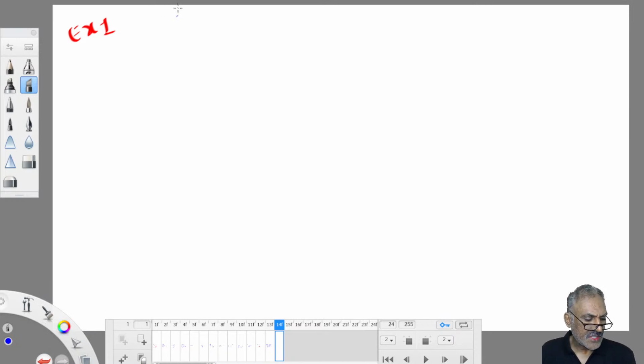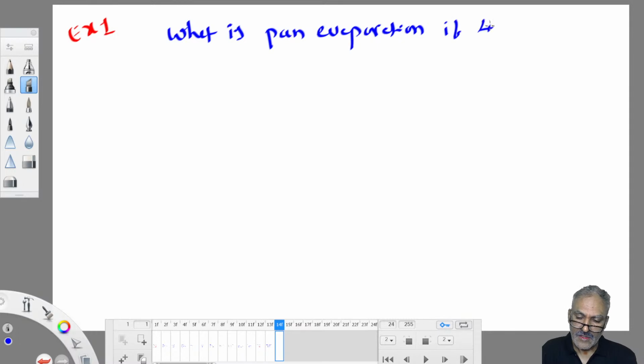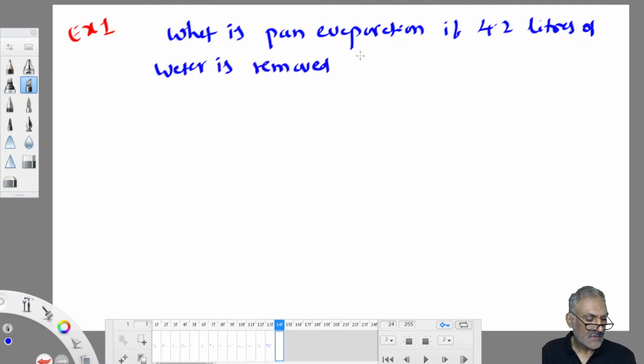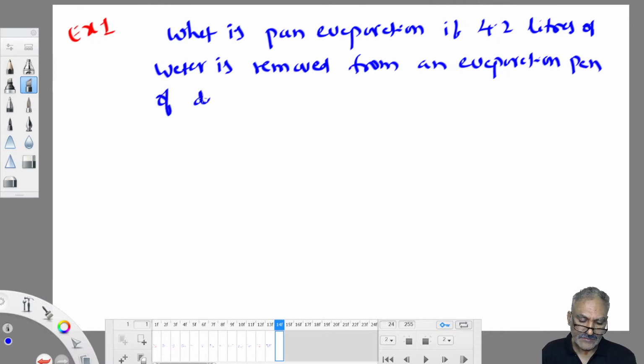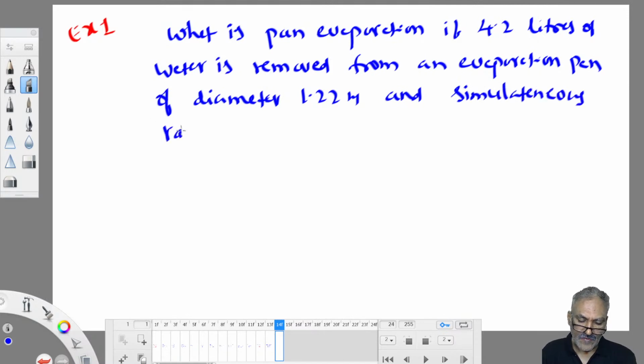What is the pan evaporation if 4.2 liters of water is removed from an evaporation pan of diameter 1.22 meters and simultaneous rainfall measurement is 8.75 mm.